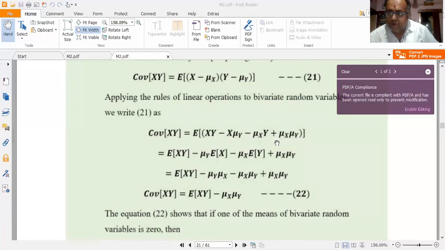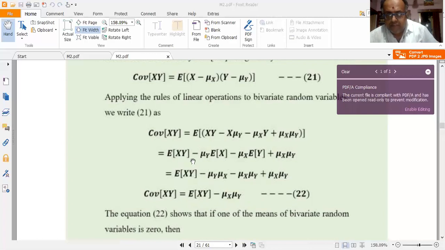Now, by the linear property of expectation, separate this into 4 separate terms. So this can be written as E of xy minus mu y. Mu y, the mean, is a constant. So the expectation operator operates only on capital X and capital Y, not on constants, because we know that the expectation of a constant is a constant only, which we had derived previously.